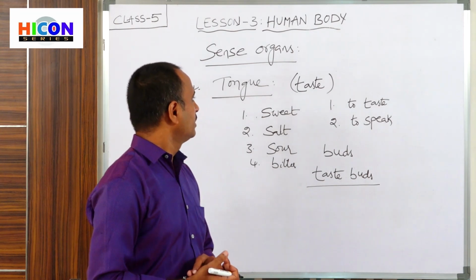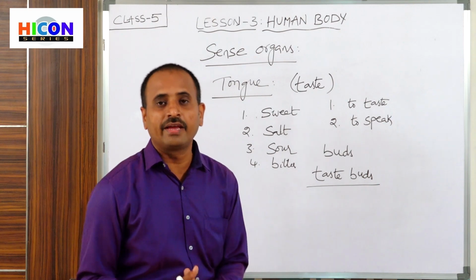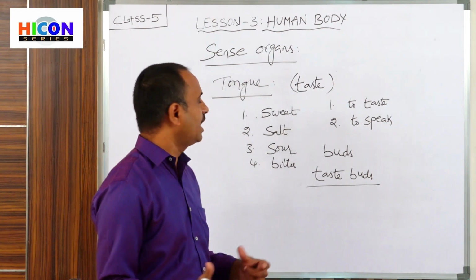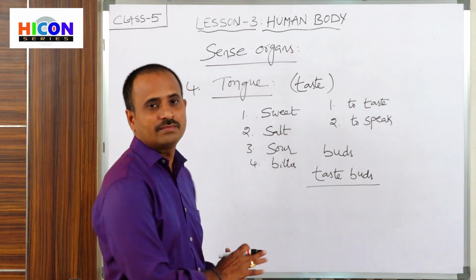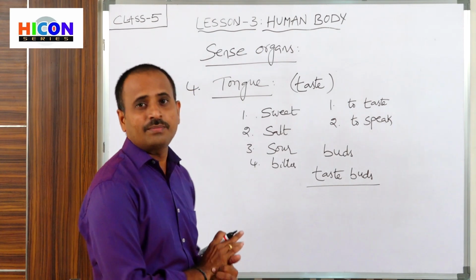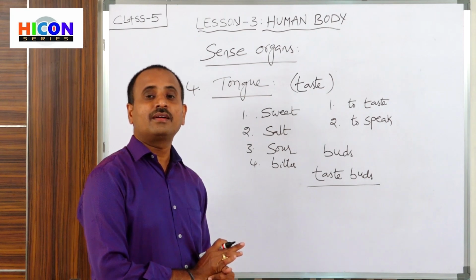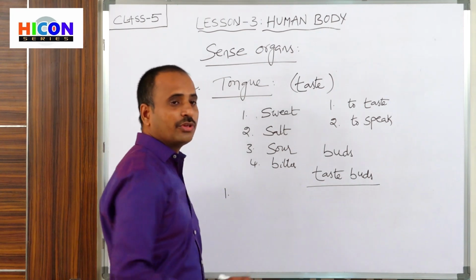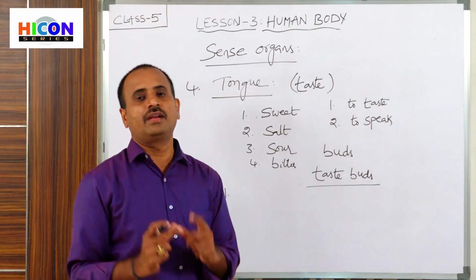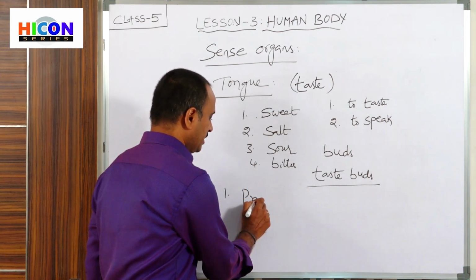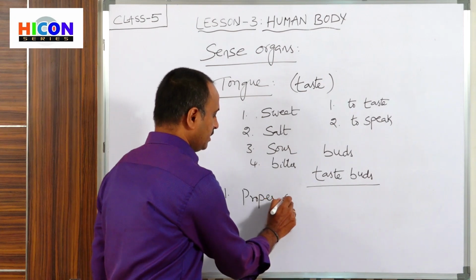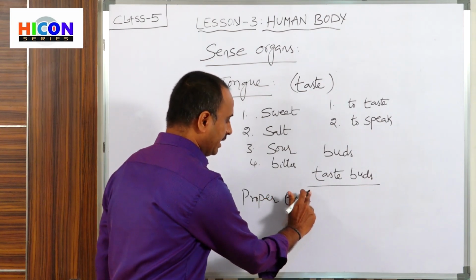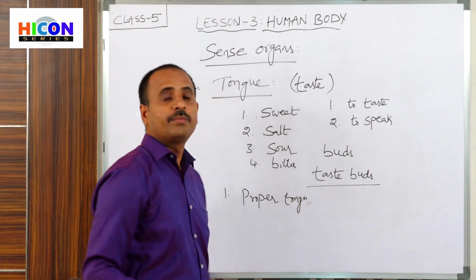So children, here also we have to take care of the tongue, just as with the ears, eyes and nose. So what are the precautions to be taken for the tongue? The first one is to use a proper tongue cleaner, and we have to clean our tongue with it in a proper way.